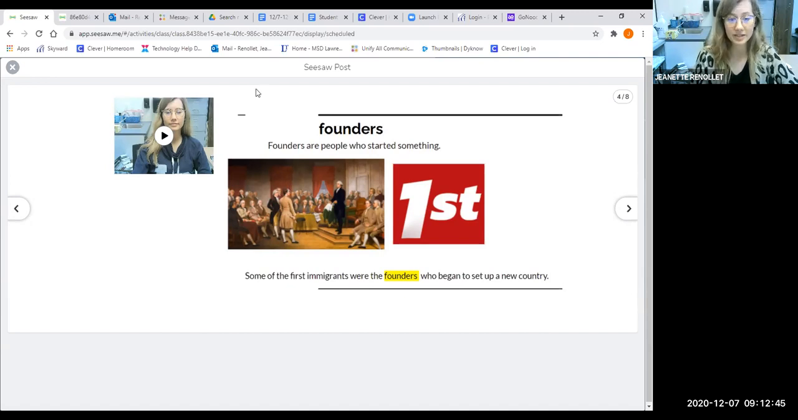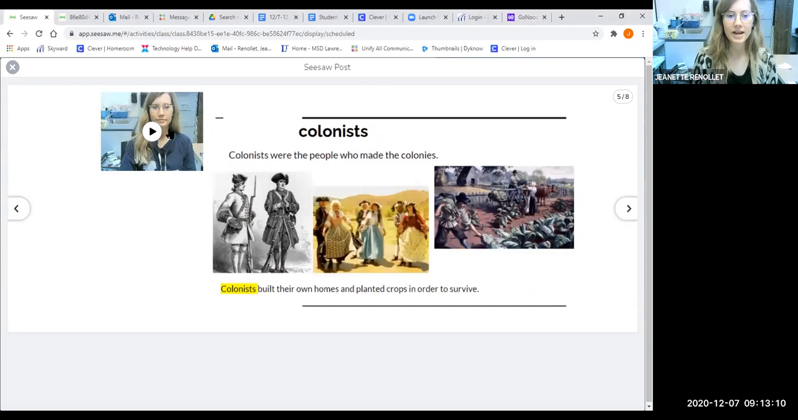Our example says some of the first immigrants were the founders who began to set up a new country. The founders were people who worked hard to create and build and make permanent our country. Okay, let's try our next word. Next word, we're going to listen, then practice together.